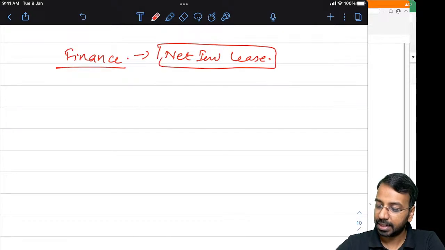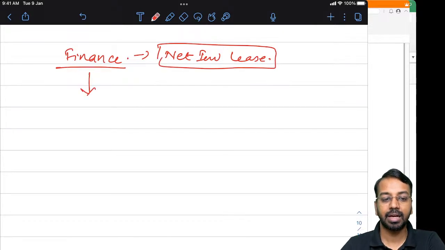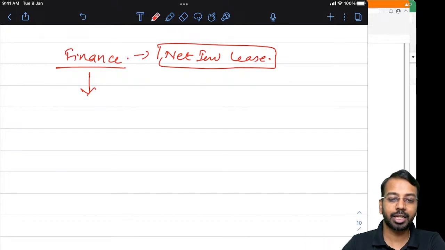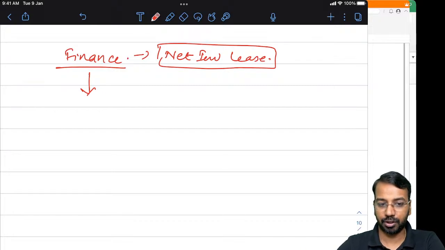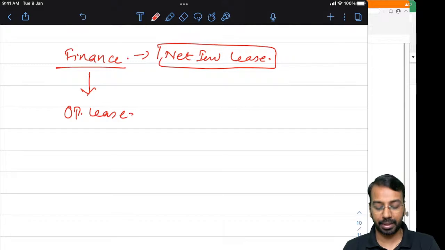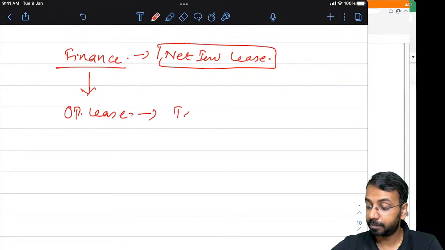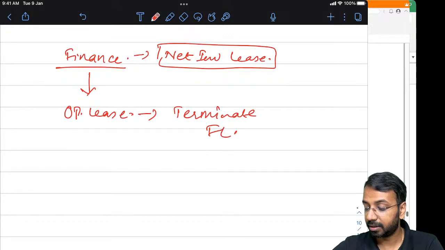Now, when this finance lease is being modified, it cannot be accounted for as a separate lease. But because of the modification, it would have been an operating lease since the beginning. If that is the case, what the standard says is to terminate the finance lease and recognize